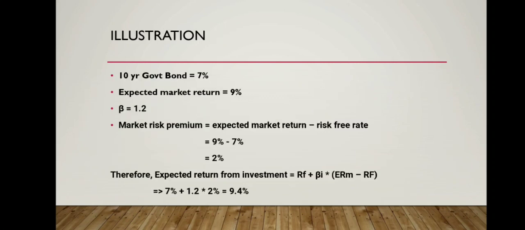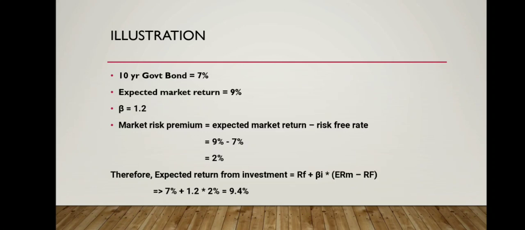10-year government bond 7%, expected market return 9%, beta equal to 1.2, market risk premium equal to expected market return minus risk-free rate. So we get 9% minus 7%, that is 2%.